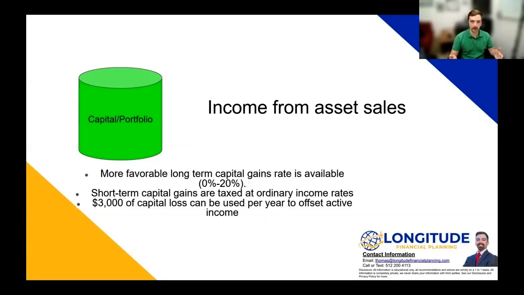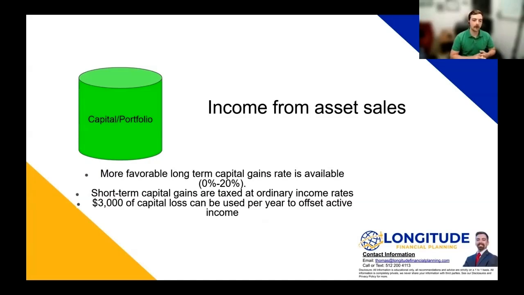This is the long-term capital gains rate, long-term being 366 days or more. Most people will find themselves in that 15% capital gains bracket. So short-term capital gains are taxed at ordinary income rates, all the way up to 37%. These are all gains from sales that have been held less than a year. So short-term, less than a year, long-term, over a year.